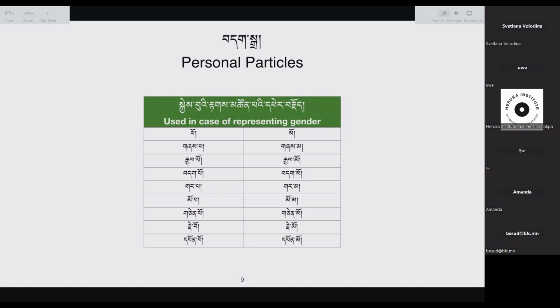So the fourth one is garpa, or karma. Let me emphasize the sound, because it would be wrong if I pronounced it incorrectly. Karpa and karma. Karpa means male dancer. Karma means female dancer.